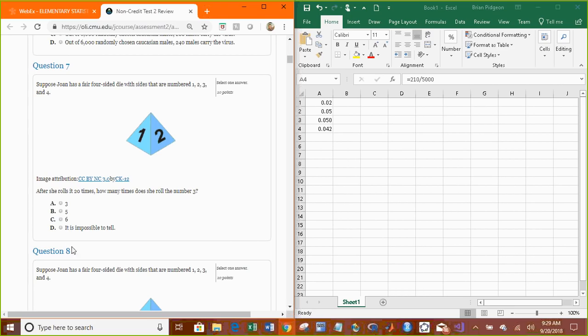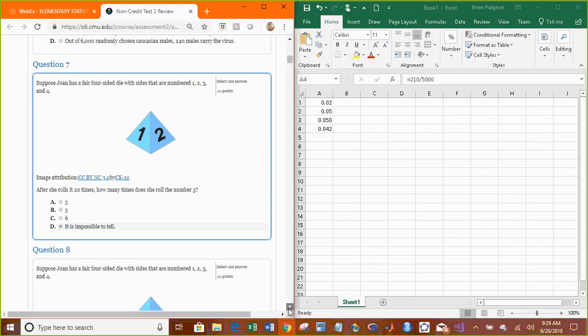I'm going to say it's impossible to tell. We don't know exactly how many times she's rolled the number 3. We can get an estimate for how many times we expect her to roll the number 3, but we can't know exactly how many times.